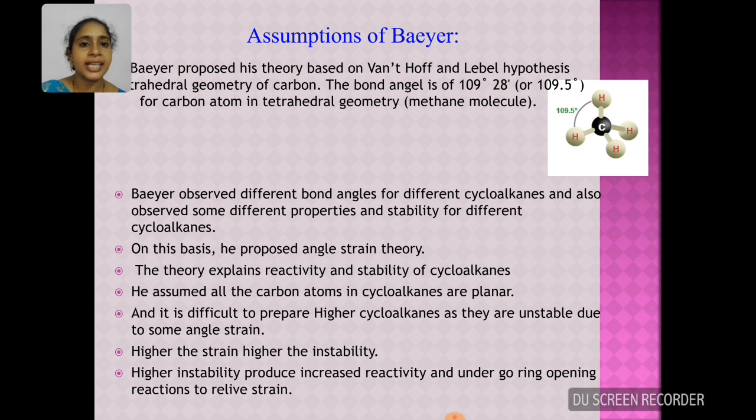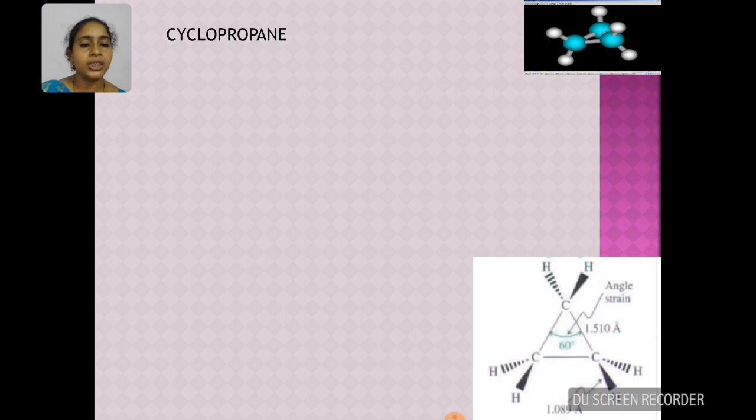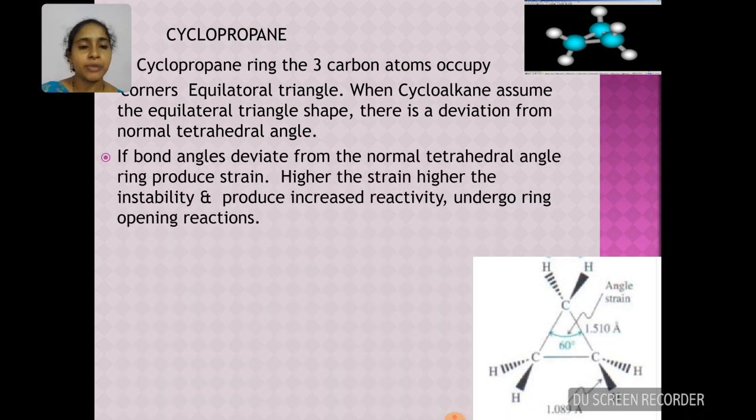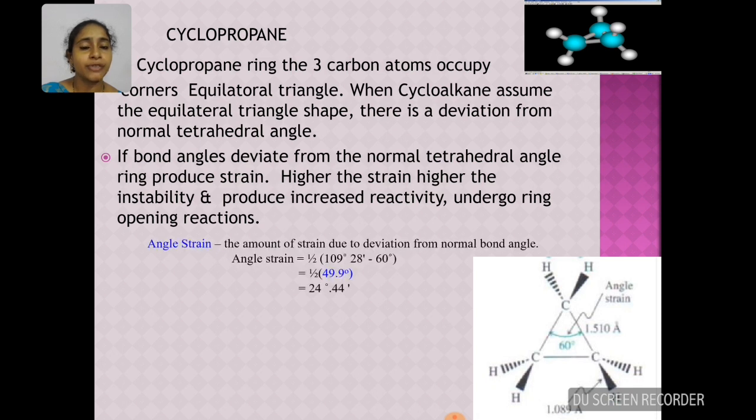I will explain these assumptions by using an example, cyclopropane. Here I have taken both 3D and 2D pictures for your better understanding. In cyclopropane, the 3 carbon atoms occupy the 3 corners of an equilateral triangle. Hence the bond angle will be 60 degrees, which is a deviation from the normal tetrahedral angle. If the bond angle deviates from the normal tetrahedral angle, it produces a strain in the molecule called angle strain. Higher the strain, higher will be the instability, and it produces increased reactivity. Hence, cyclopropane will undergo ring opening reactions to relieve itself from strain.